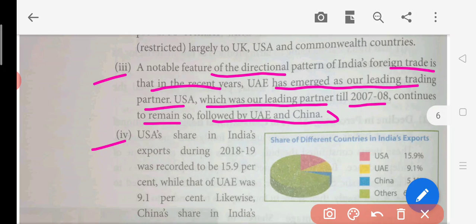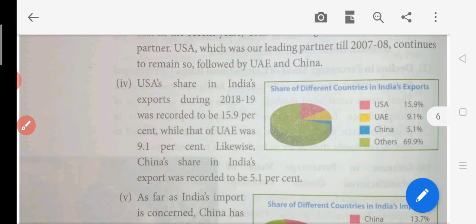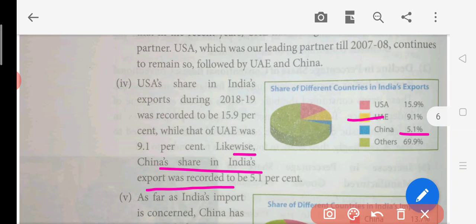Now, the fourth point is USA's share in India's exports during 2018-19 was recorded to be 15.9%. So you can say the trade with USA is 15.9. We are doing a lot of export and import with the USA. While that of UAE was 9.1%, likewise China's share stood at the third place, at 5.1. So the second place has been obtained by UAE. Here we can say China's share in India's exports was recorded to be just 5.1%. So these are the main partners of India at the present time.